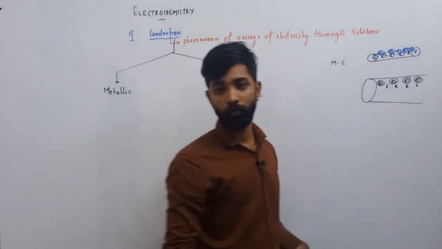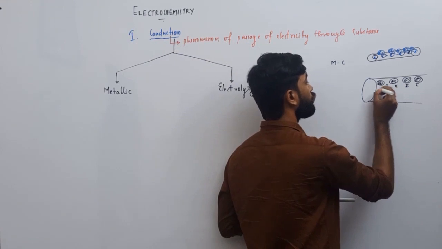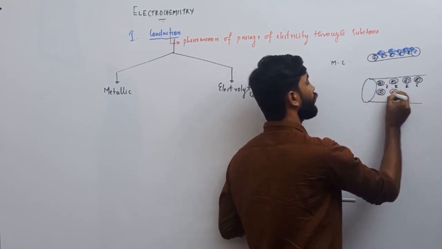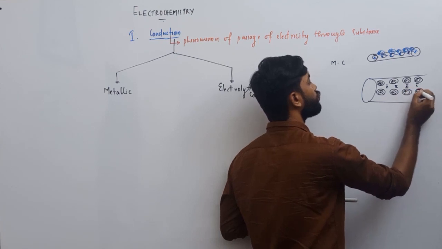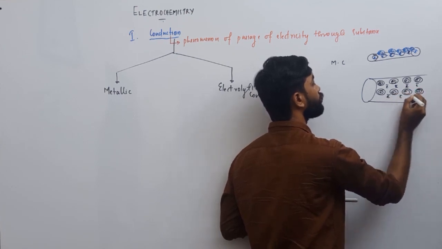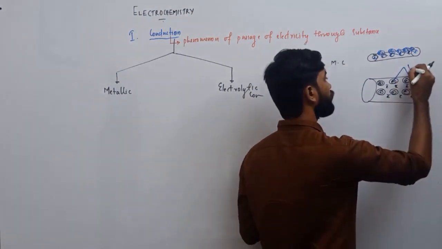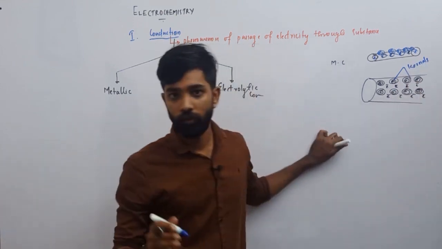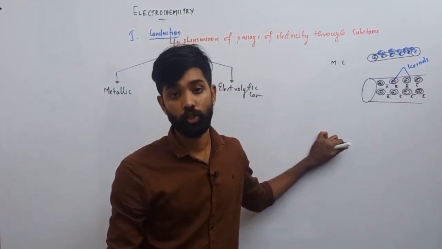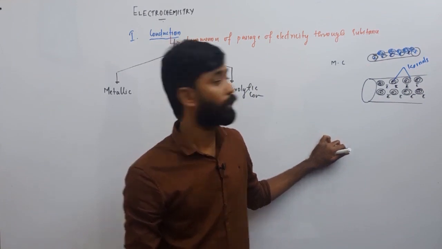So the remaining part of the atom, other than the valence electrons, what we call kernels. Nucleus plus inner shell electrons, what we call kernels.